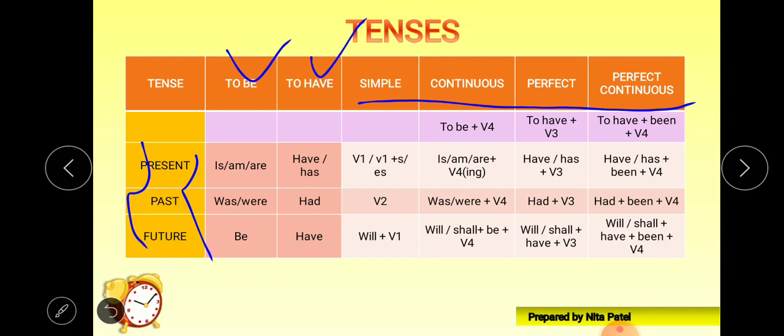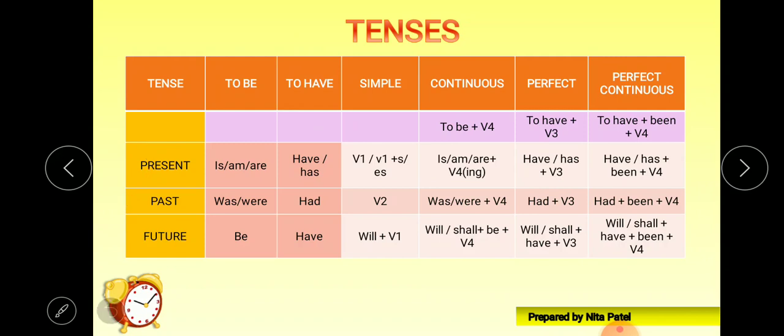In this video series we have covered simple present, present continuous, present perfect, and present perfect continuous. Now we'll see this vertically here, so I think it is also an easier thing for you to remember.